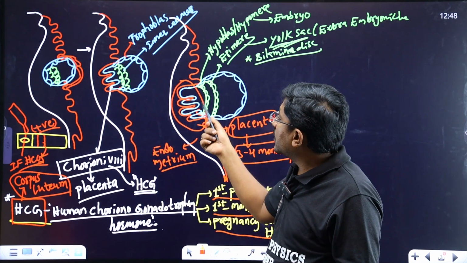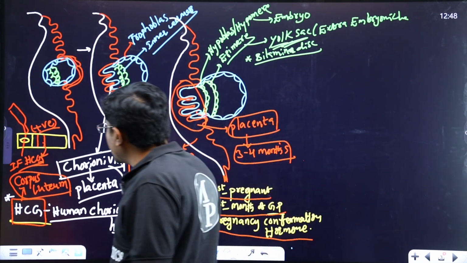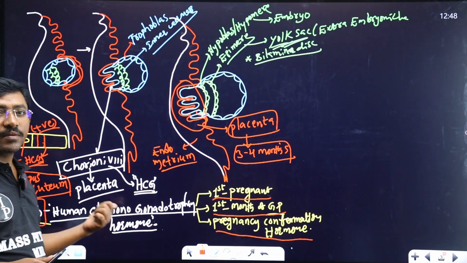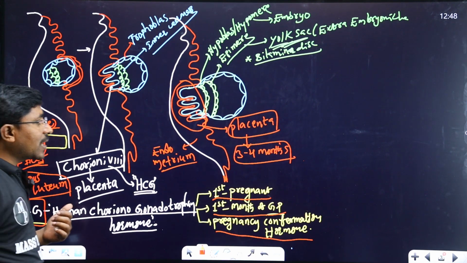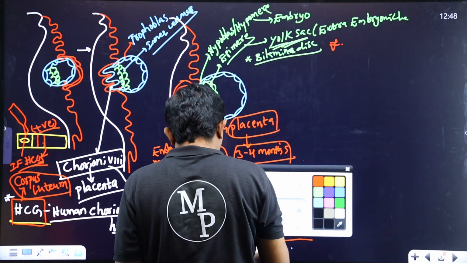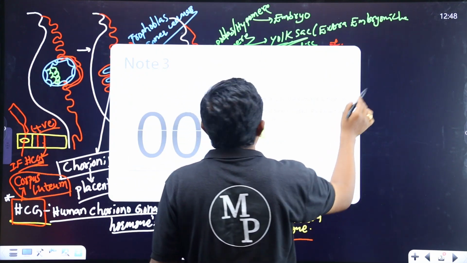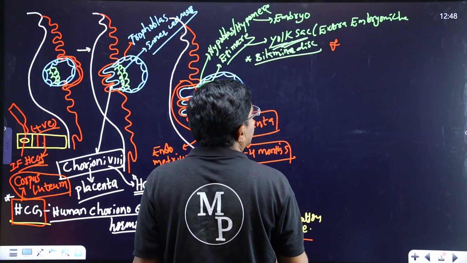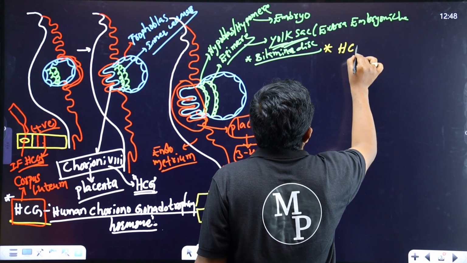After implantation, after releasing the HCG hormone, the corpus luteum is maintained by which hormone? That is the HCG. So these HCGs maintain the corpus luteum. For example, this is the HCG.